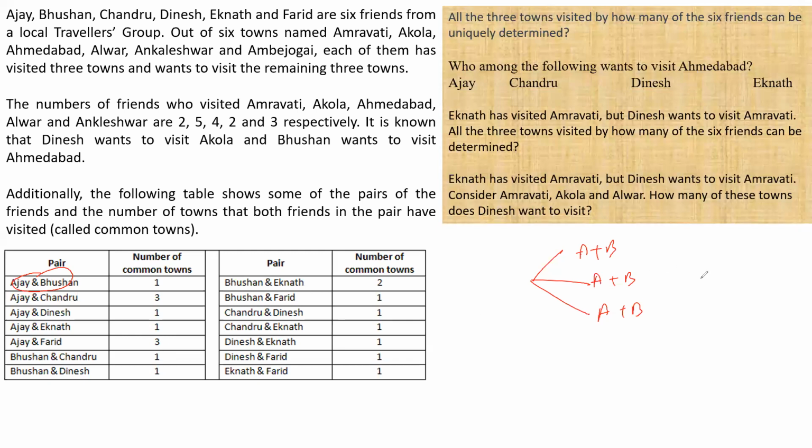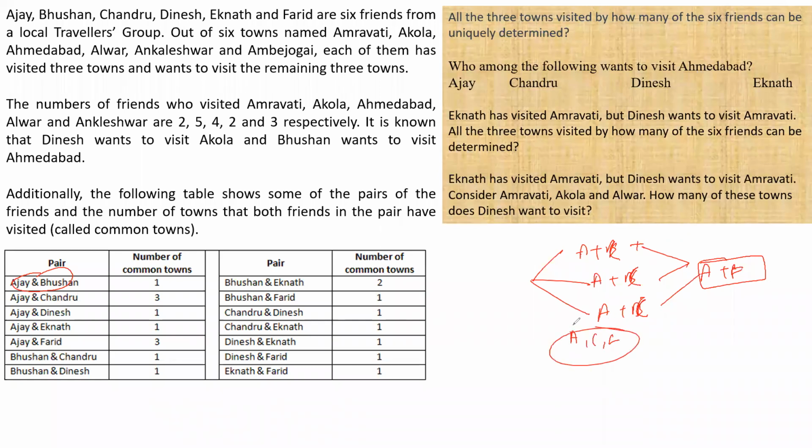Similarly, Ajay and Fareed also have 3 common towns. So can I say all of them must have 3 common towns? Sorry, Ajay and Chandru tha yahan pe. Ajay and Chandru have 3 common towns and Ajay and Fareed also have 3 common towns, which means that A, C, F have 3 common towns.